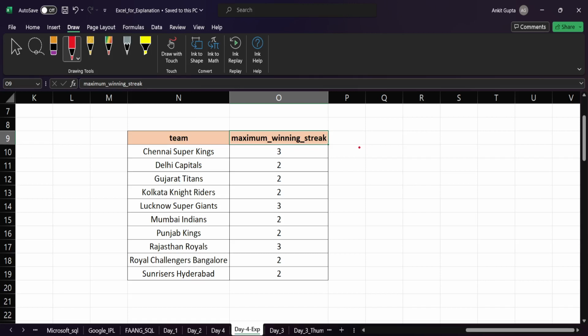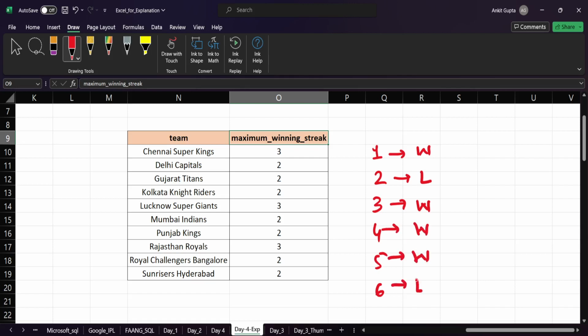So basically, let's say Chennai Super Kings played a first match, second match, third match, fourth match, fifth match, sixth match, right? First match they won, second match they lost, third match they won, fourth match they won, fifth match they won, and again they lost, right? So what is the maximum winning streak? Basically they won three consecutive matches. This is the max, right? For the lost match, we don't bother. We only bother about the winning matches.